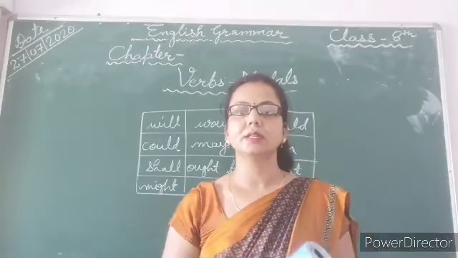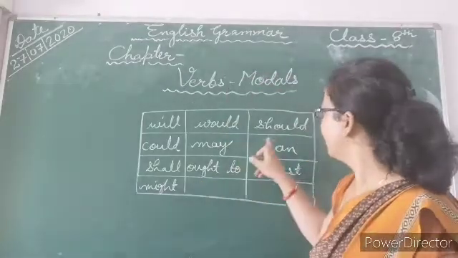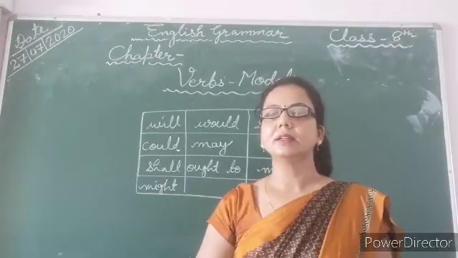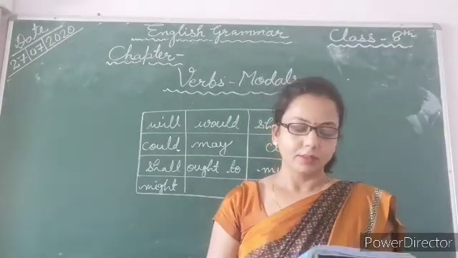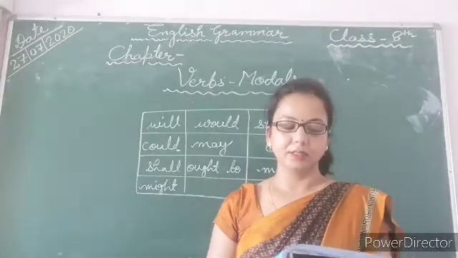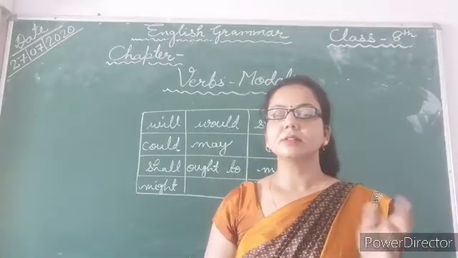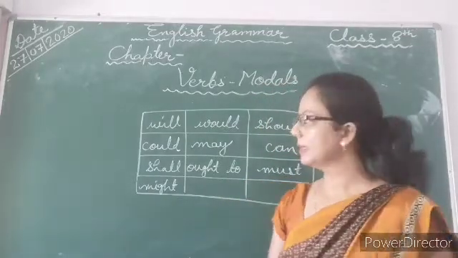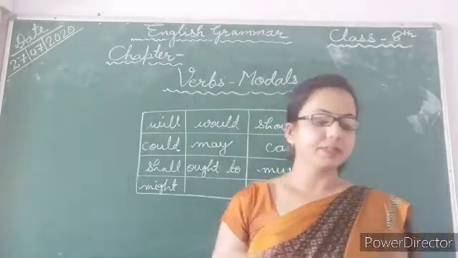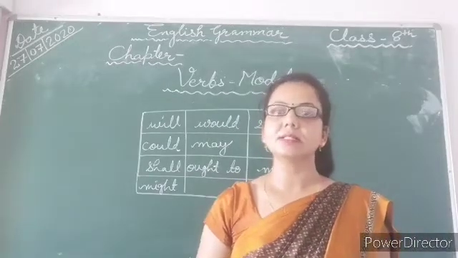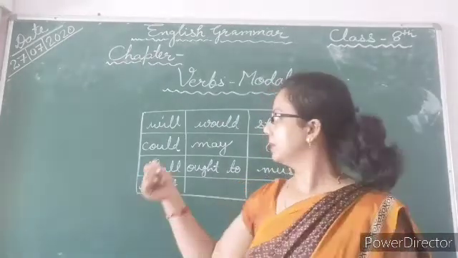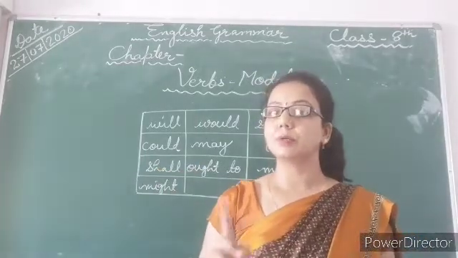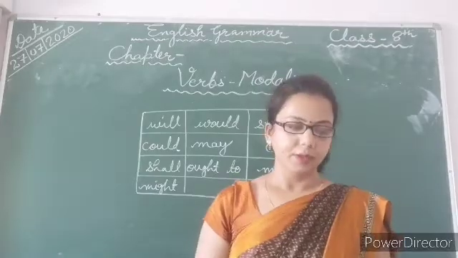The word should shows obligation here. So my dear students, possibility, ability, obligation and advice, we can use these modal verbs in the given situations. And there is one more situation, that is permission.